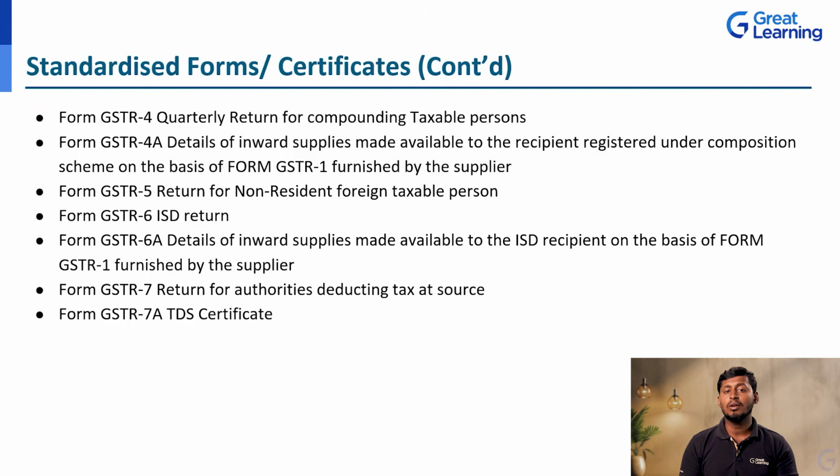Here the GSTR 1 form is mandatory, because only from that can they know the inputs the supplier has given. Next, form GSTR 7, a return for authorities deducting tax at source. The sources from which they deduct tax will be taken care of in the GSTR 7. And next, form GSTR 7A, the TDS certificate. The certification of whatever tax is deducted at source will be made in this GSTR 7A.